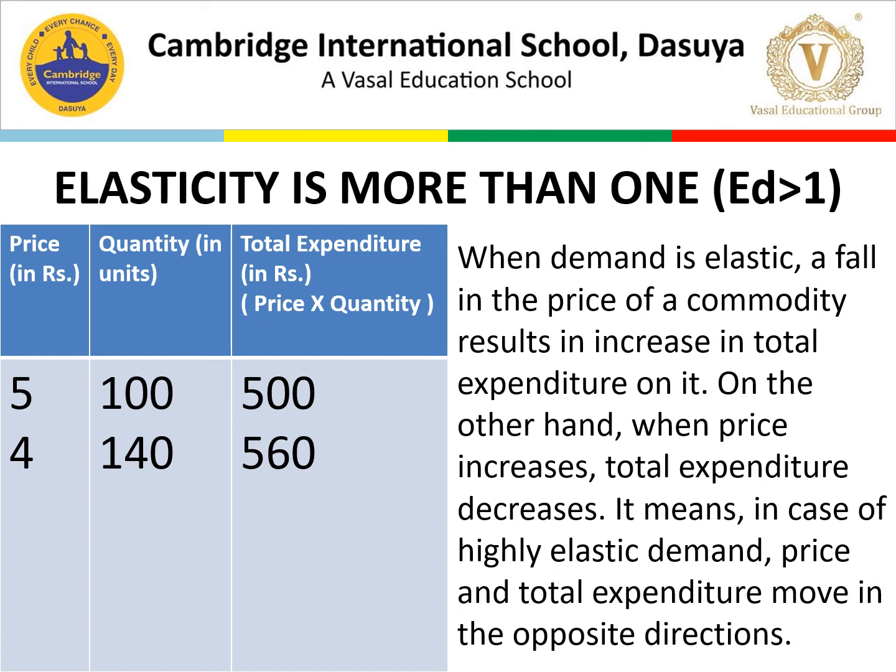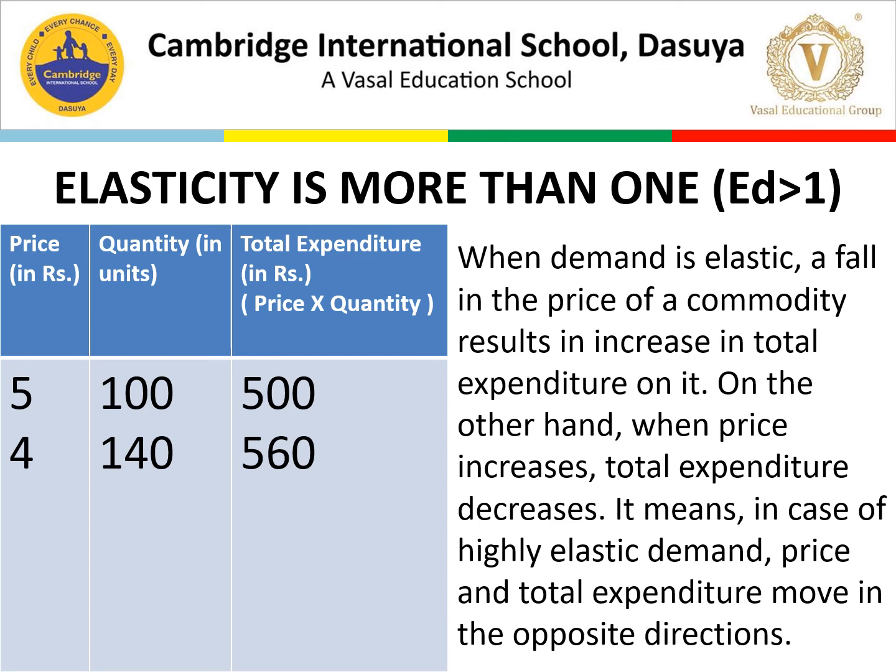So now we are discussing about this. When demand is elastic, a fall in the price, so you can see price is falling 5 to 4, results in increase in total expenditure on it. On the other hand, when price increases, total expenditure decreases. It means in case of highly elastic demand, price and total expenditure move in the opposite directions. Fine. So this is what I have to explain to you. So price is declining and total expenditure is increasing. So I hope this is clear to you.